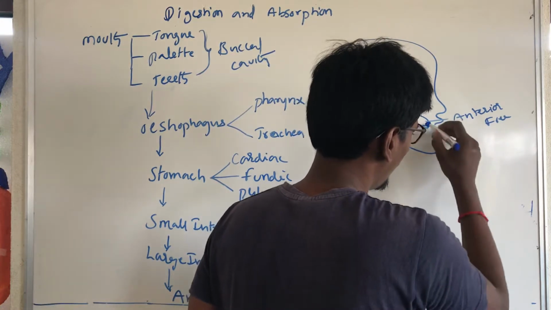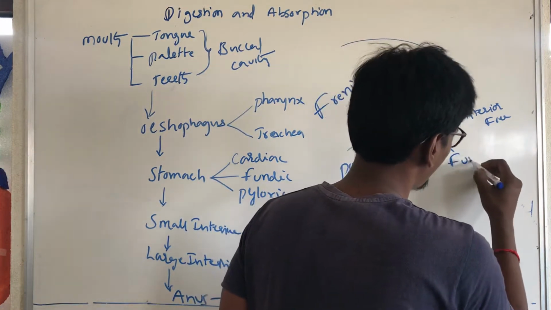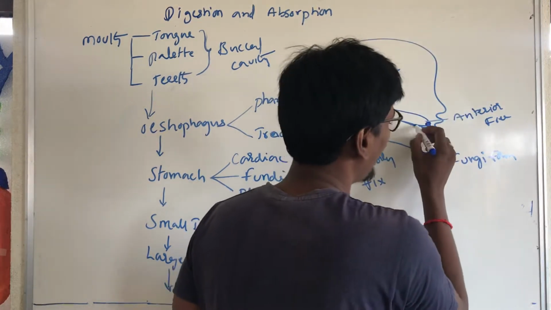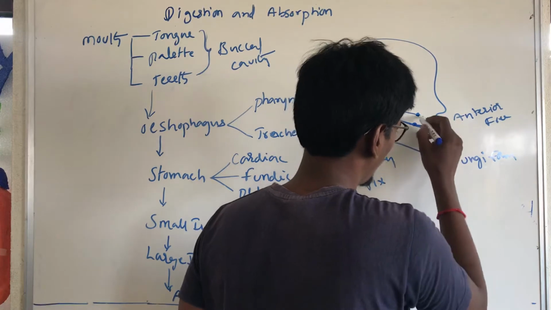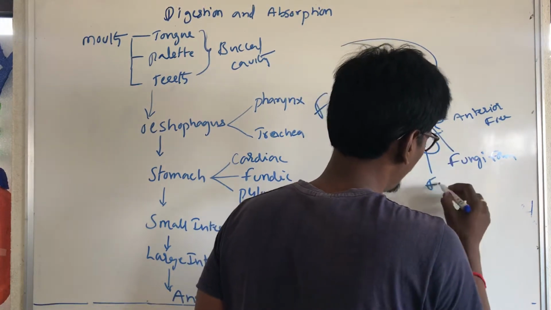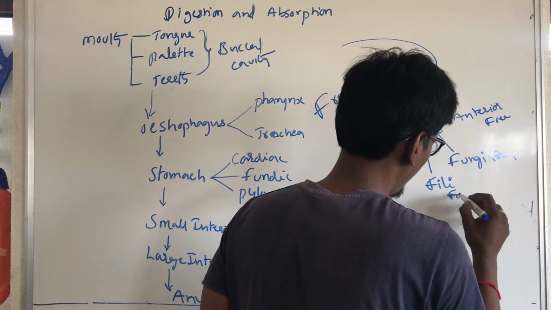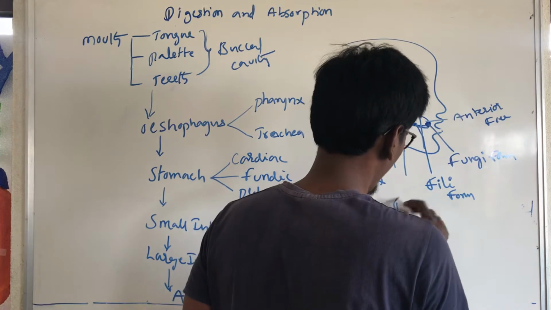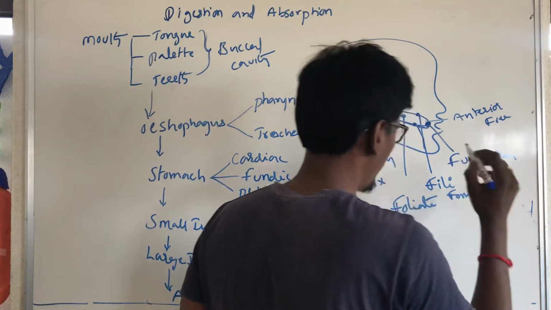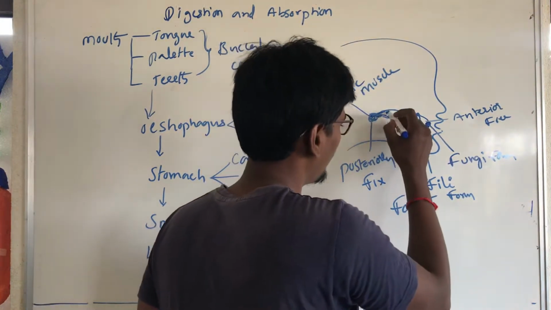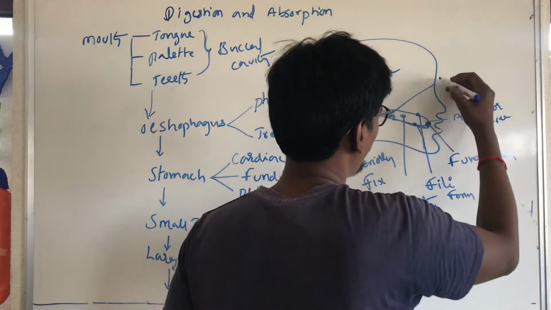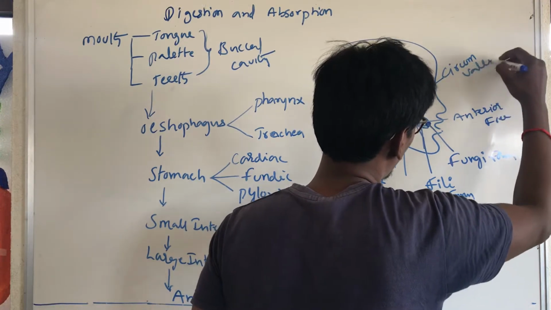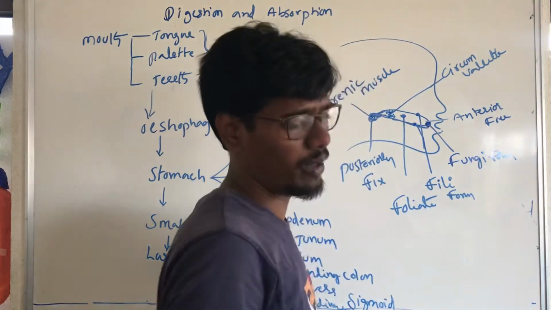The tip of the tongue is called fungiform. The side of the tongue is called filiform. In the middle of the tongue are the foliate papillae, and here at the back are the circumvallate papillae.